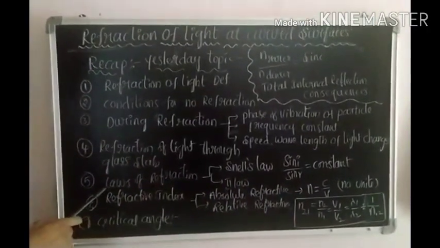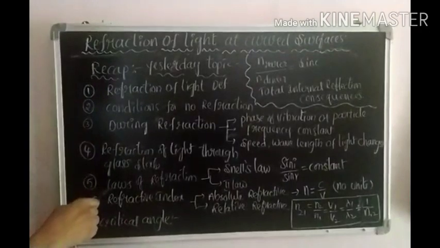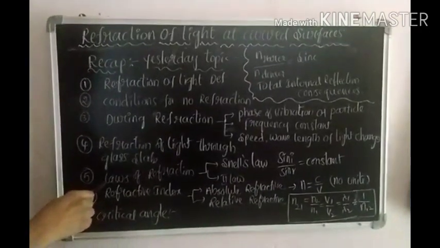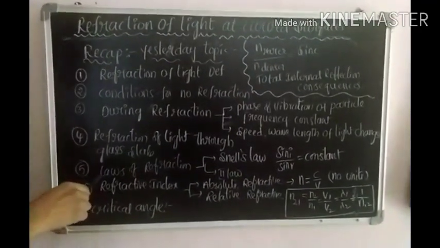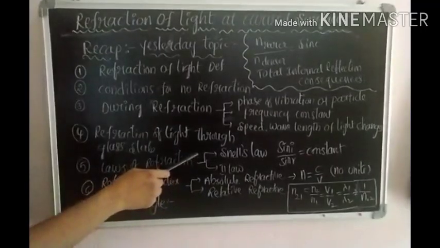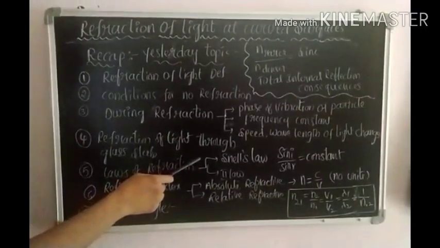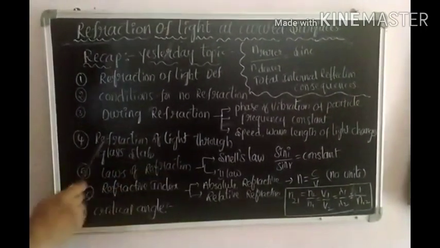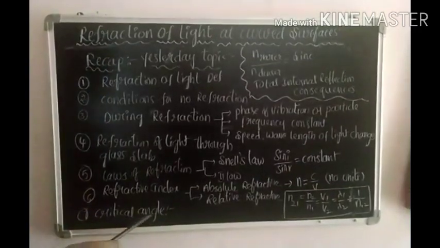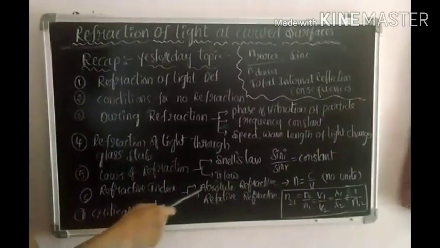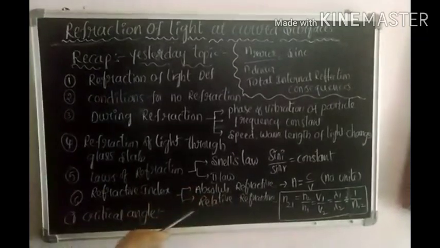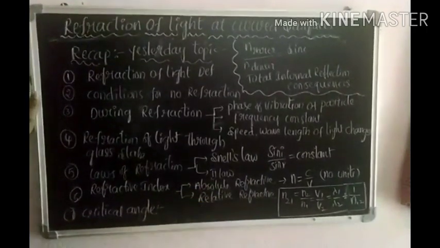What is the second law of refraction? The incident ray, refracted ray, and normal at the point of incidence all lie in the same plane. Refractive index. We discussed yesterday two types of refractive index. One is the absolute refractive index, the other one is the relative refractive index.